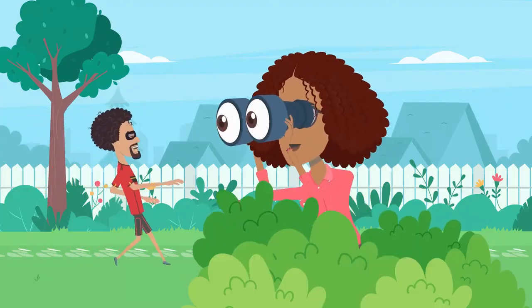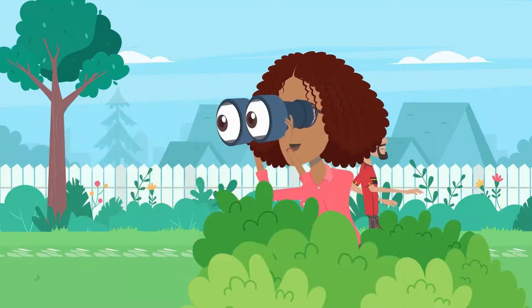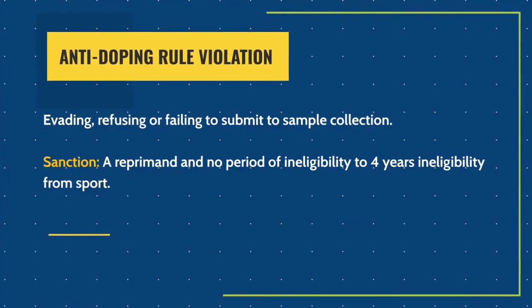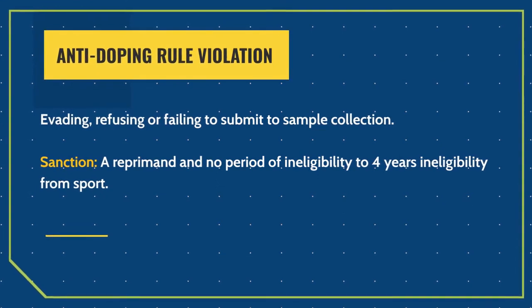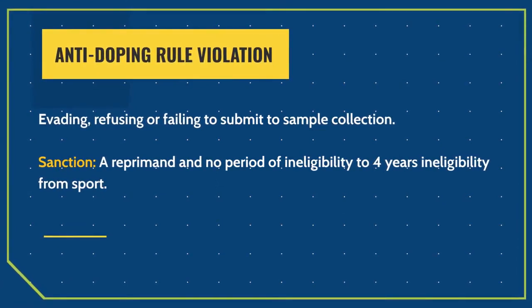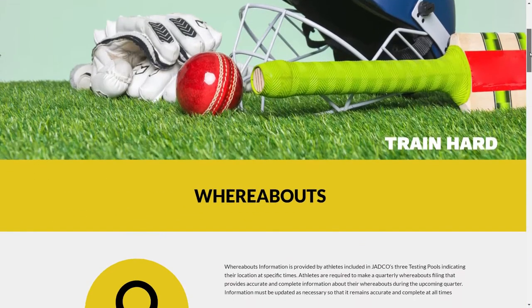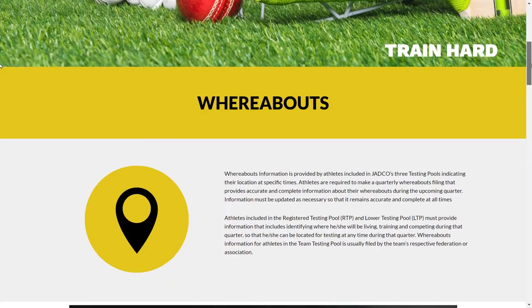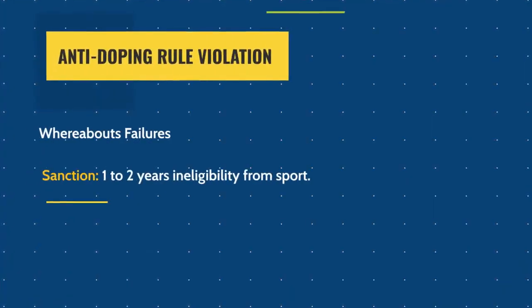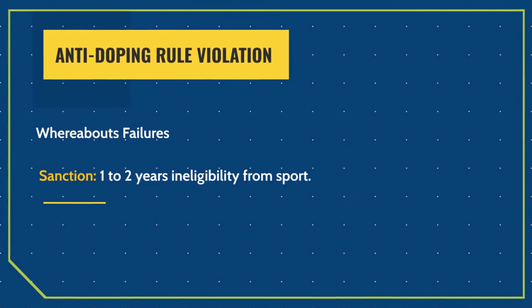Evading, refusing, or failing to submit a sample collection is another anti-doping rule violation. This occurs if an athlete refuses to be tested, evades, or fails to provide a sample when approached by a Jadco chaperone or doping control officer. Whereabouts failures is another anti-doping rule violation. A whereabouts failure occurs when an athlete receives a filing failure or a missed test.